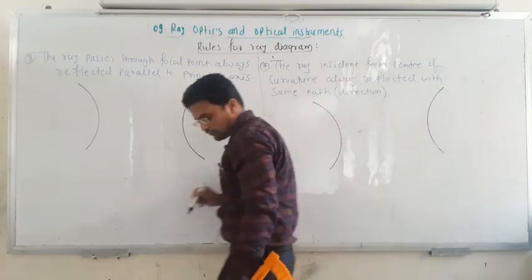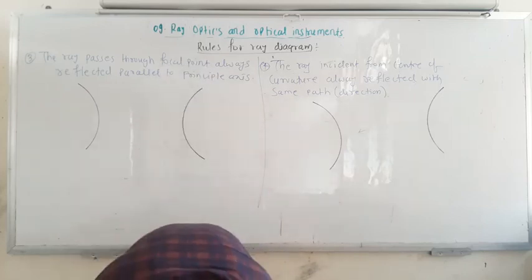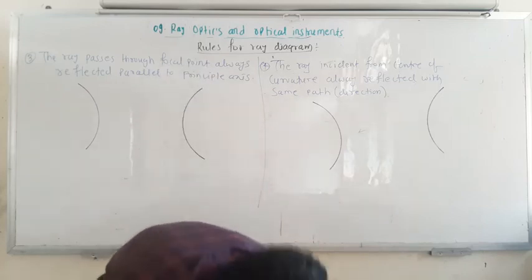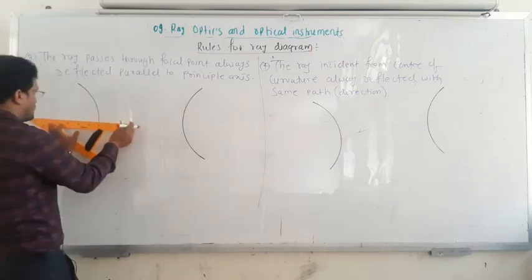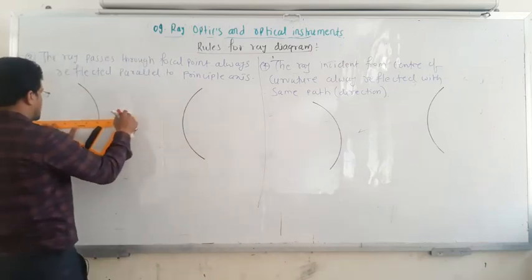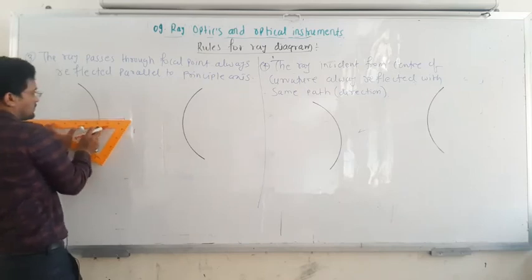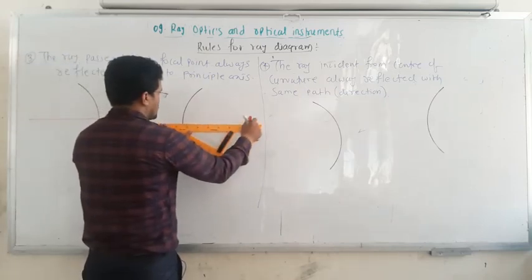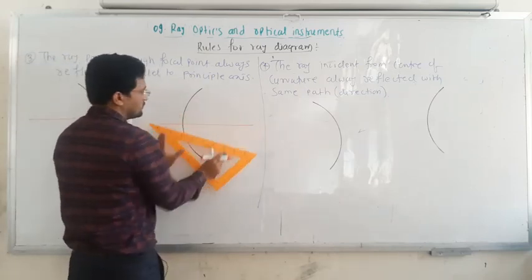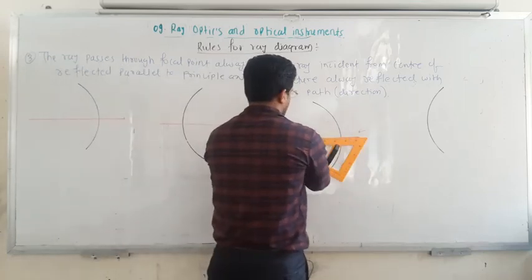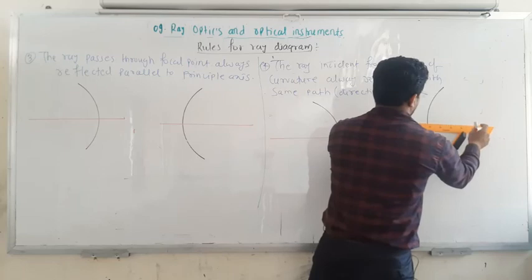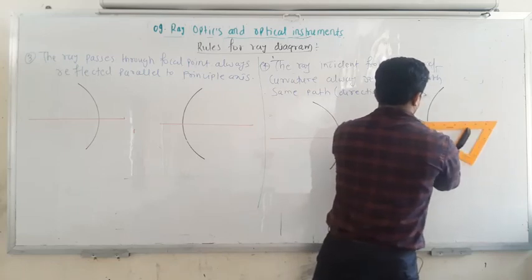First of all, what you have to do is draw the principal axis. First job is to draw the principal axis. Here the principal axis is this, and here the principal axis is this one. Same way here, and then here is also the principal axis.